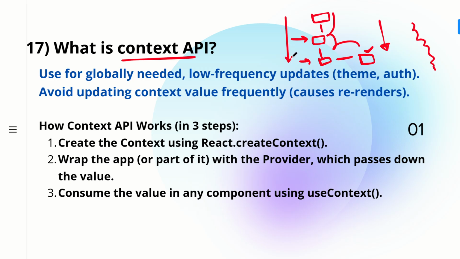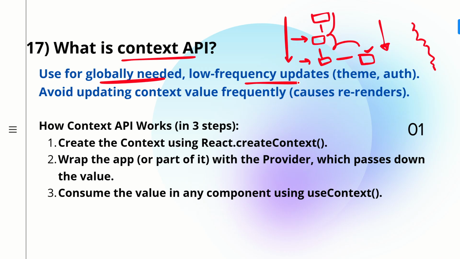Okay, so instead of prop drilling, we can make use of the context API, which will be helpful for us passing the data without manually prop drilling the props to every level. So here it's written, we can make use of the context API if we want the data to be globally present and lower frequency of updates like theme and authentication. If there is any data which is having lower frequency of update, then only we have to make use of context API, not for everything.